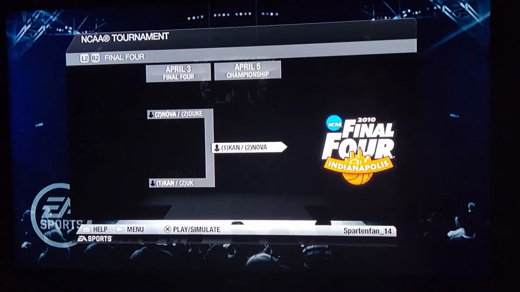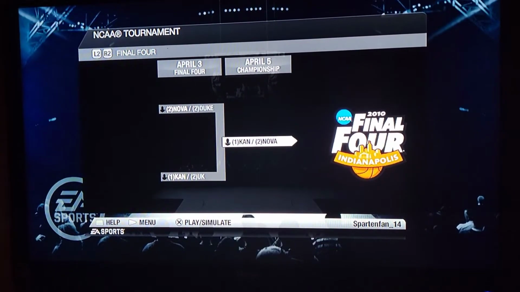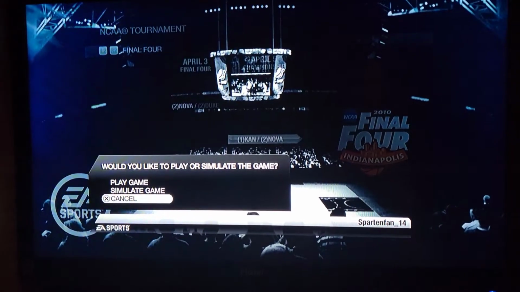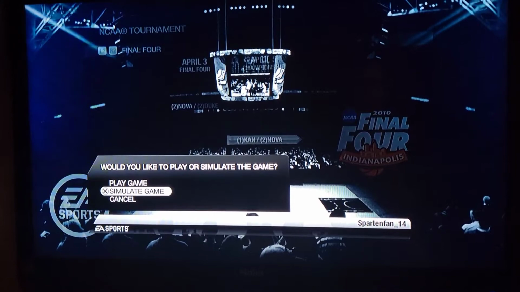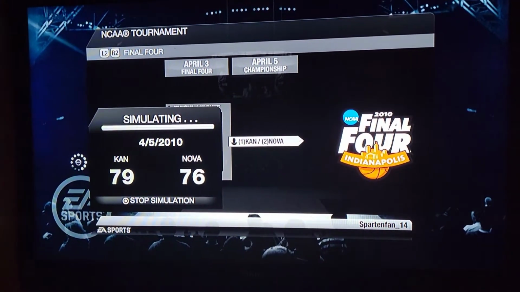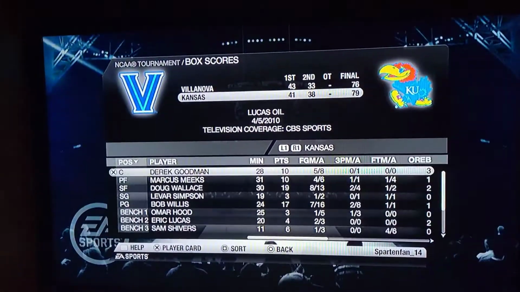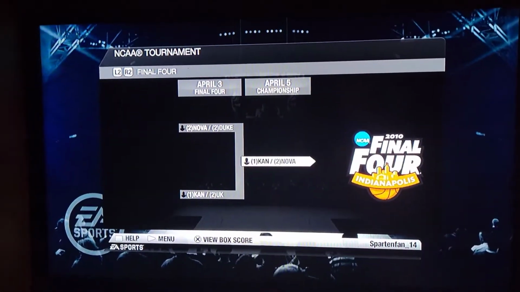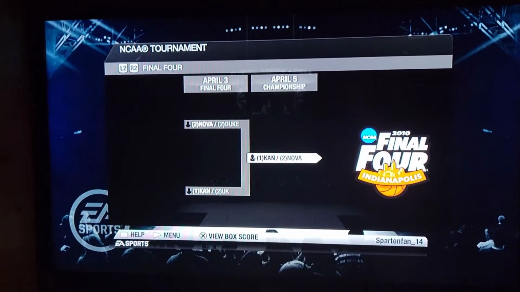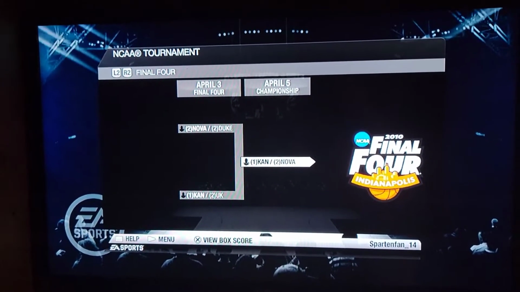And the winner of the 2022 NCAA tournament is Kansas. The Kansas Jayhawks, according to NCAA Basketball 10, will be the 2022 national champs.